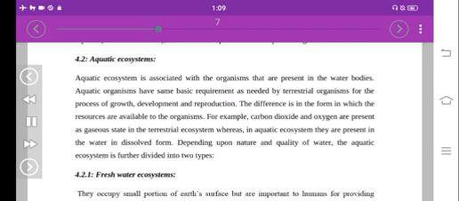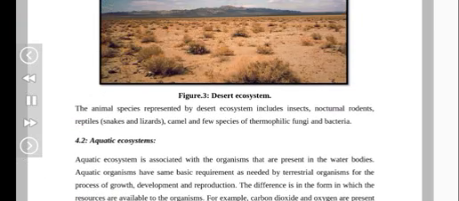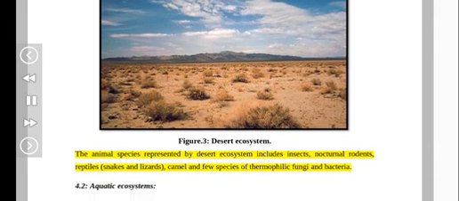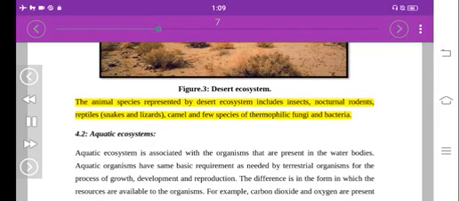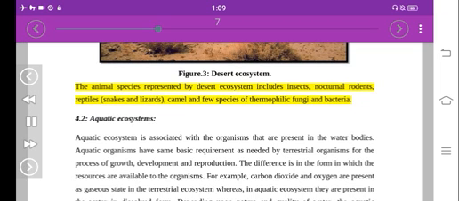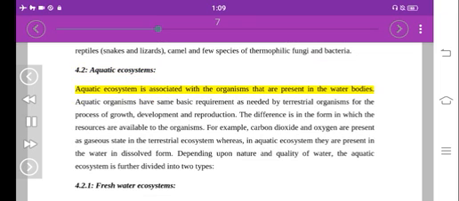Figure 3. Desert ecosystem. The animal species represented by desert ecosystem include insects, nocturnal rodents, reptiles, snakes and lizards, camel and a few species of thermophilic fungi and bacteria. 4.2. Aquatic ecosystems. Aquatic ecosystem is associated with the organisms that are present in the water bodies.